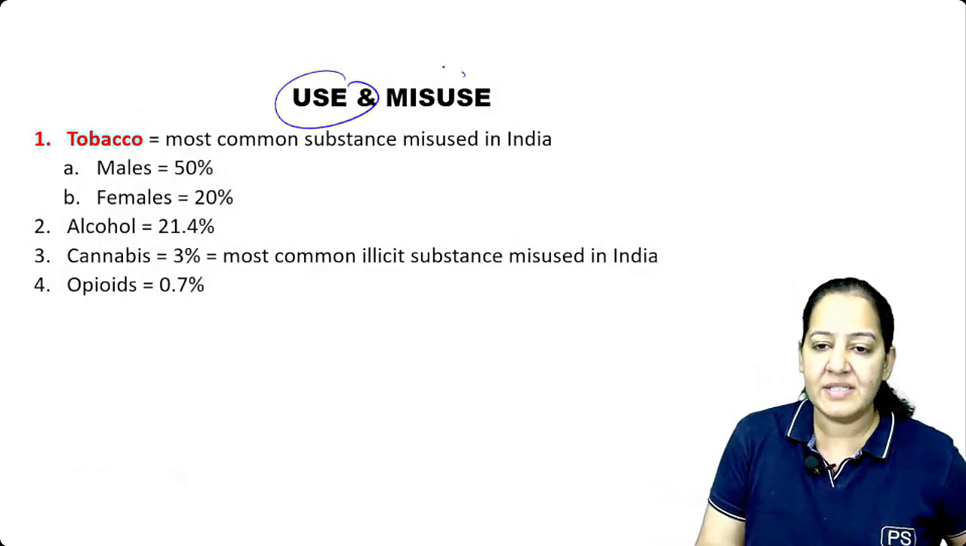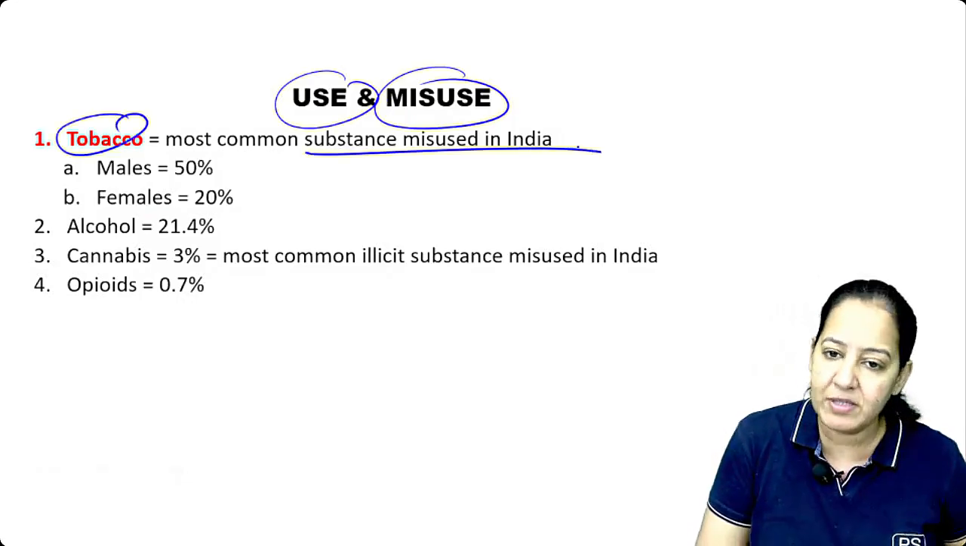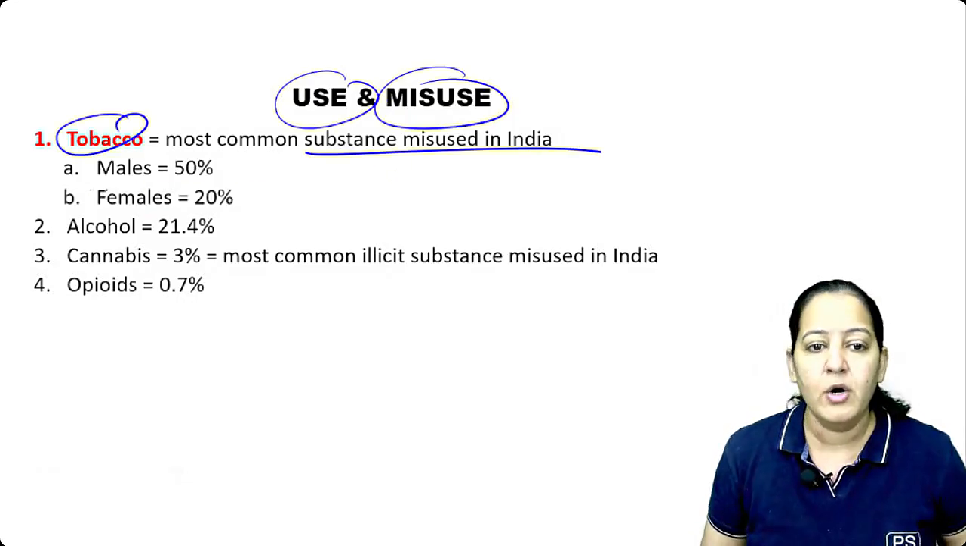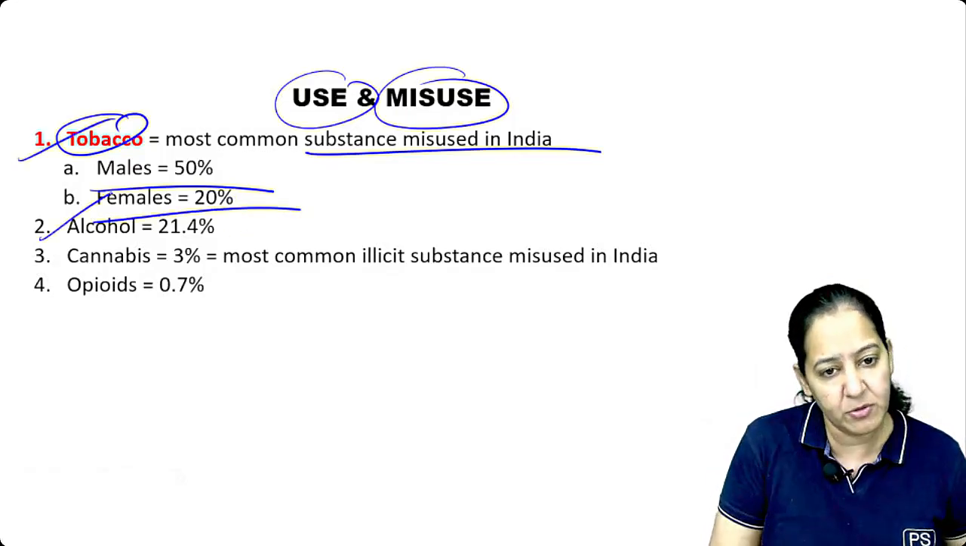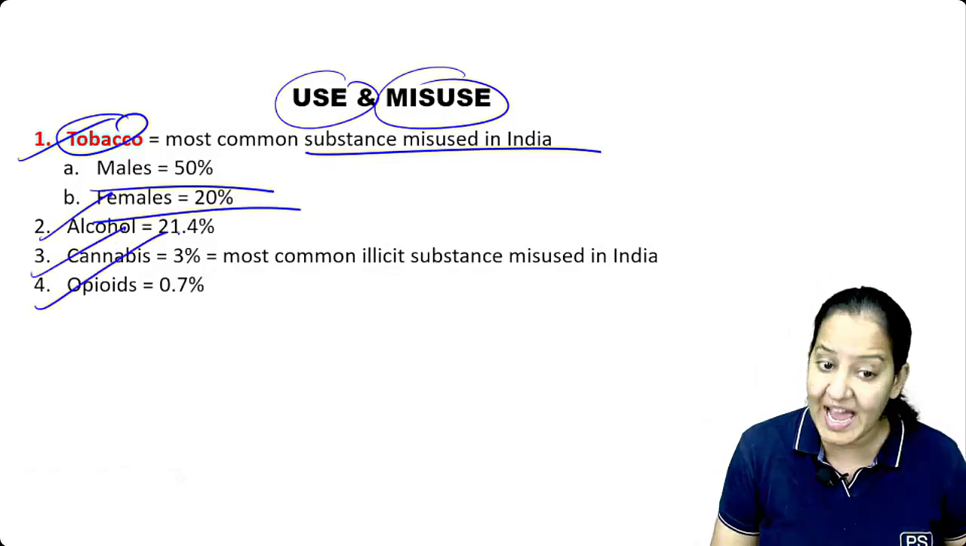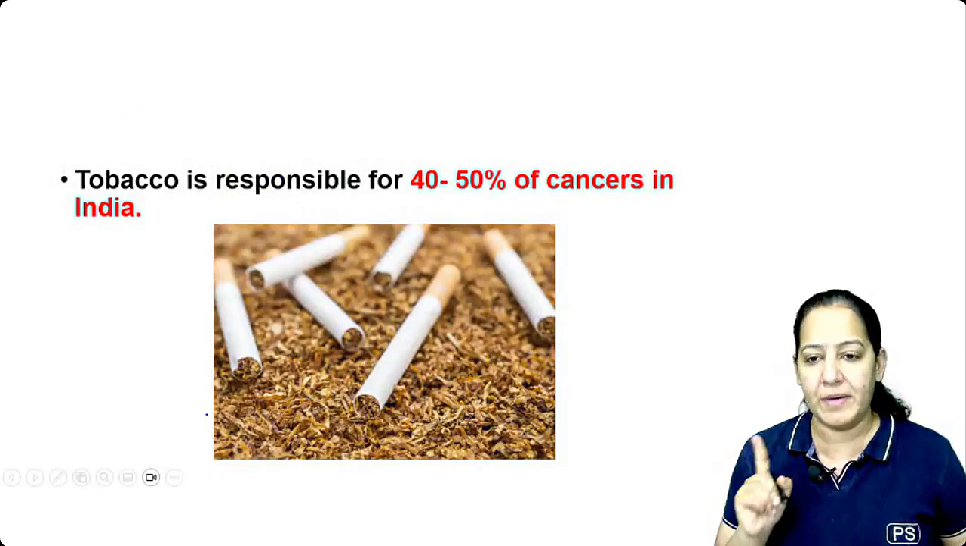The next is the use and misuse of many substances. Tobacco is the most common substance misused in India. In males it's 50%. In females it's 20%. The second most common is alcohol. The third is cannabis, and fourth is opioid. So these are all the misused substances, and the most common is tobacco.